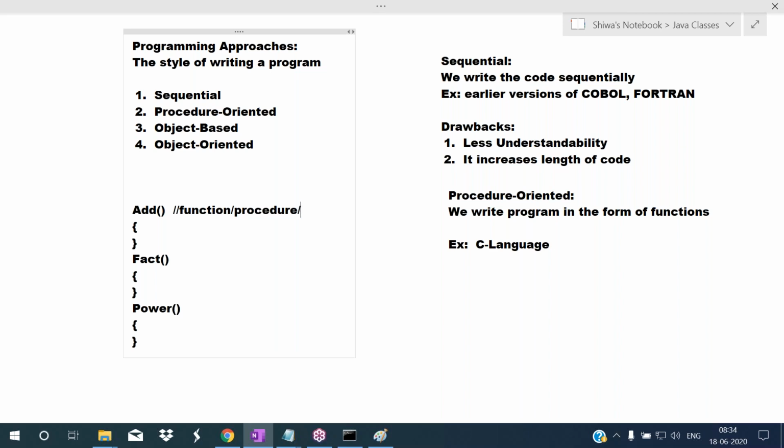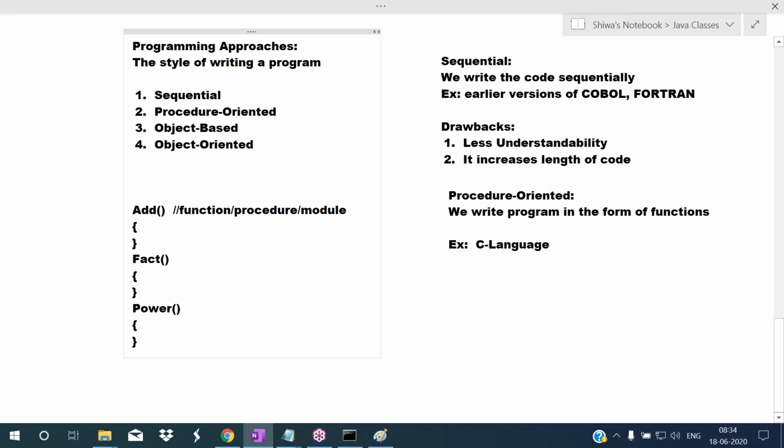In some languages we call this a module, so you can use any term. You can say function or procedure or module. Here we are writing the program in the form of modules, in the form of functions. If you divide like this, automatically it improves understandability. You have to understand this part only, not the entire code, not the entire program.